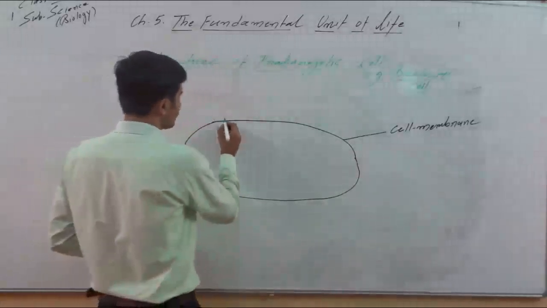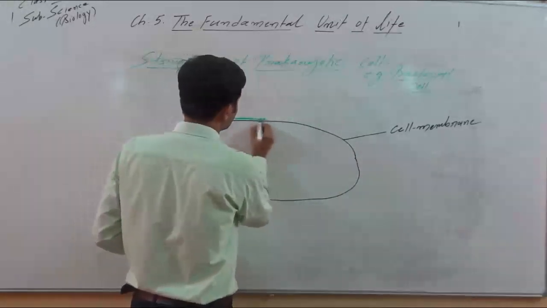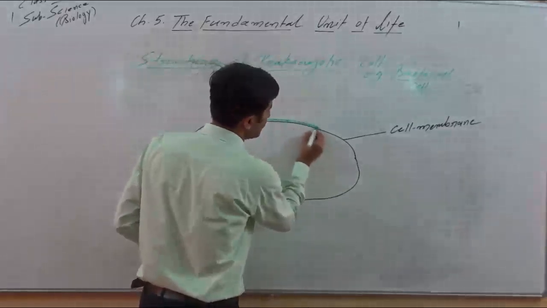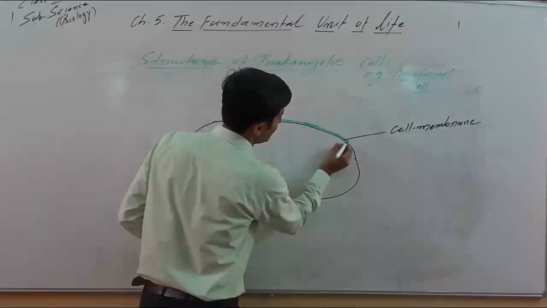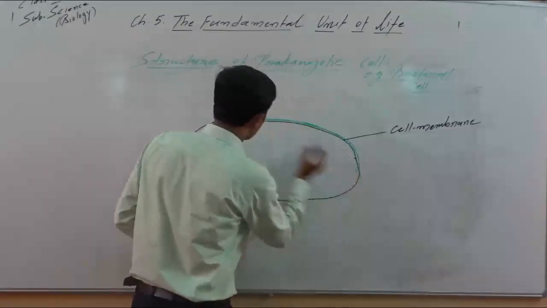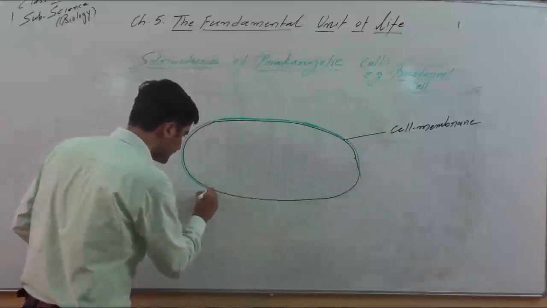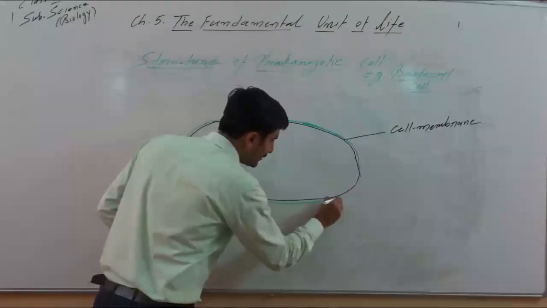So let's see here, the presence of a thicker layer, that is called the cell wall. The chemical composition is also very important. So we will remember the cell wall of bacteria is made up of mucopeptide or peptidoglycan.